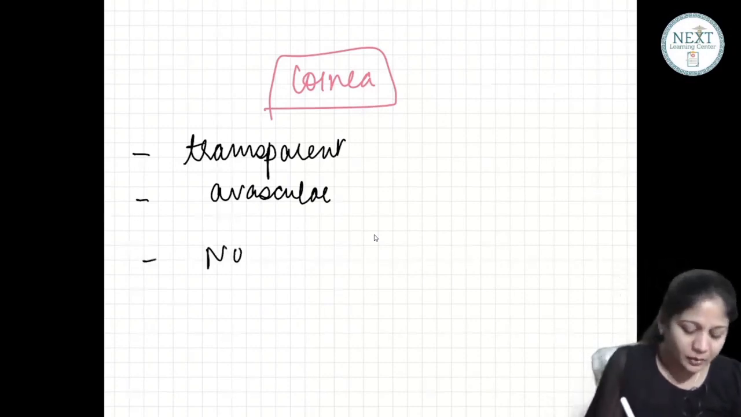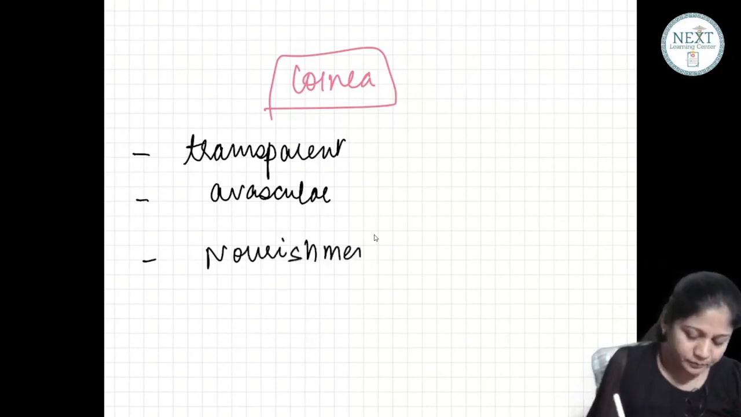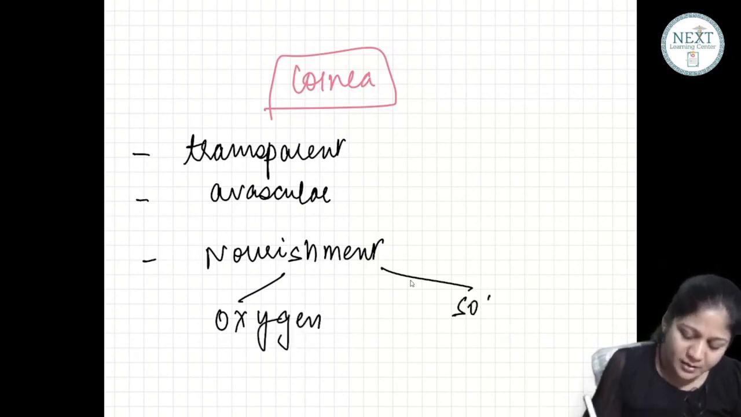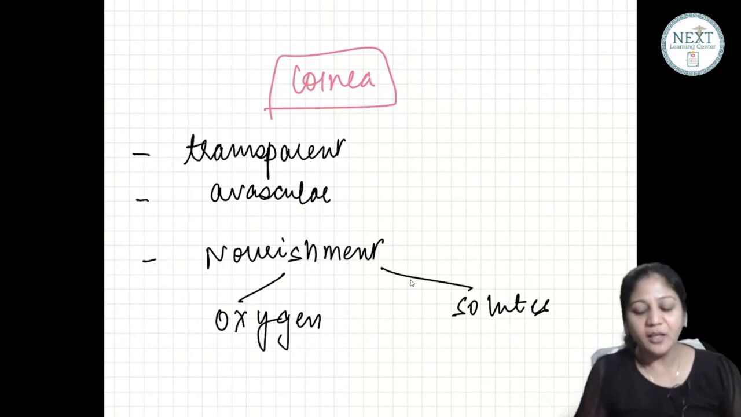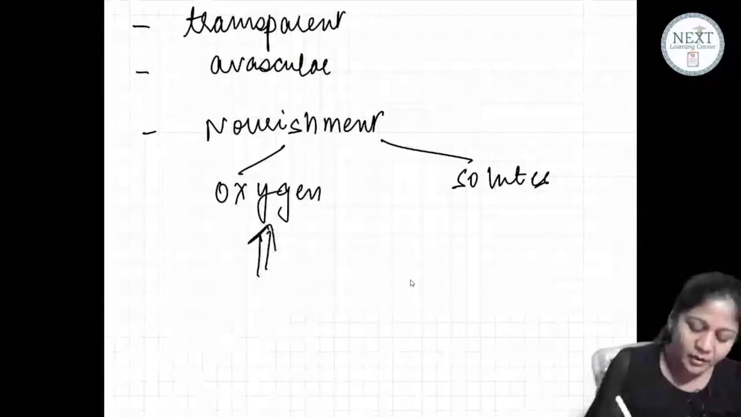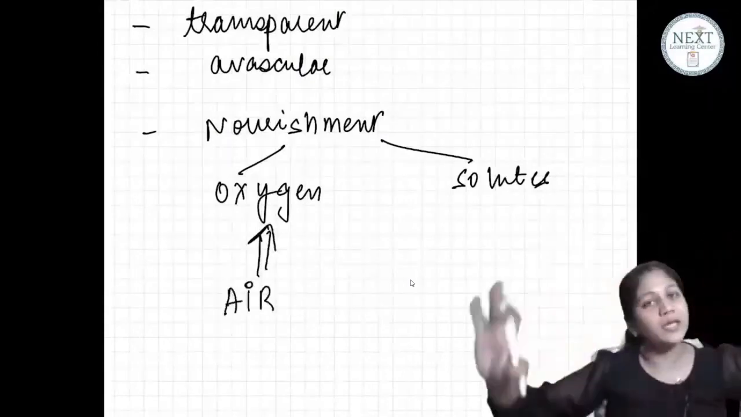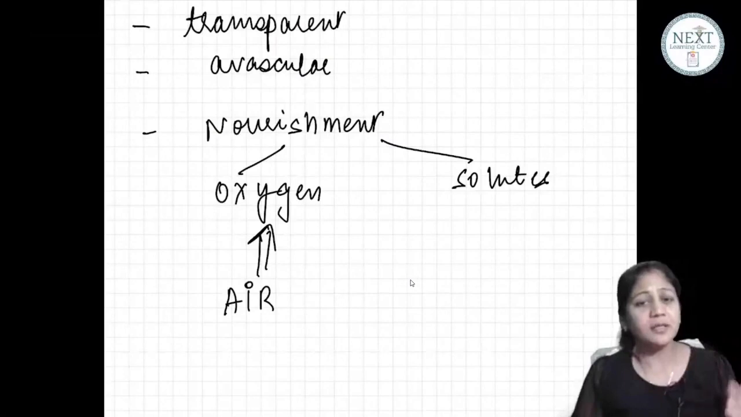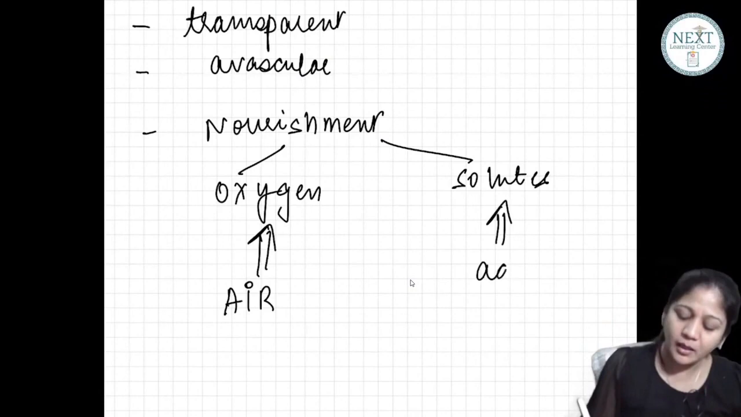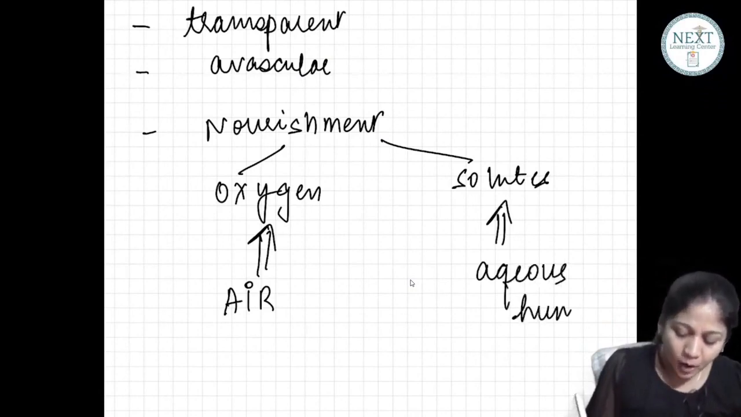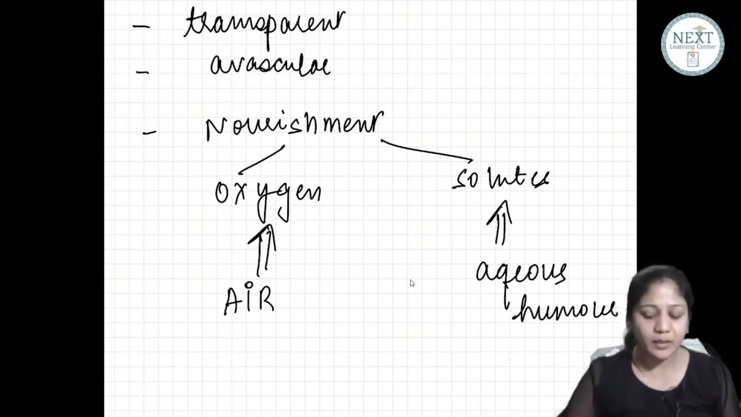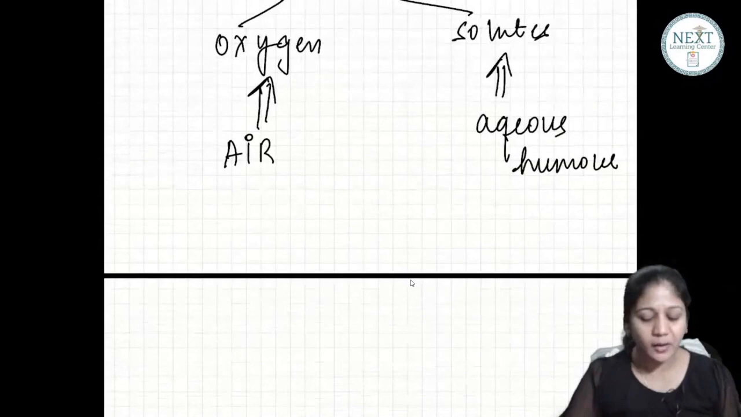So the nourishment to the cornea is divided into two. First is the oxygen supply to the cornea. The next is the solutes to the cornea. So how does oxygen come to the cornea? It is from the air, the surrounding atmospheric air. Okay, oxygen is from the air, the surrounding air. What about the solutes? Solutes to the cornea are by the aqueous humor. Now don't say vitreous here. Cornea is not in contact with the vitreous. It is only by the aqueous humor, not by the vitreous humor.